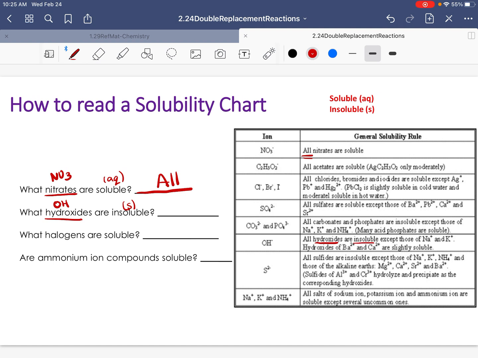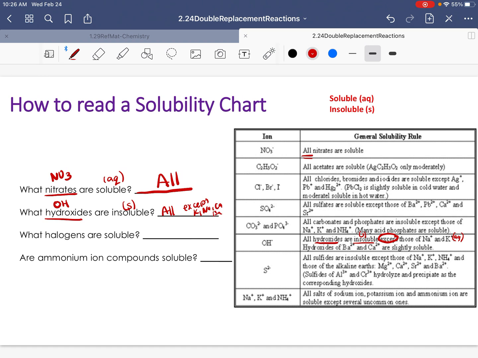So all hydroxides are insoluble except. That word is very important. When you use the word except, it means it is going to switch. So insoluble is solid. Anything after except means it is going to be aqueous. It will be soluble. So what hydroxides are insoluble? All hydroxides except those with sodium, potassium, barium, and calcium. All except, our four exceptions are potassium, sodium, calcium, and barium.